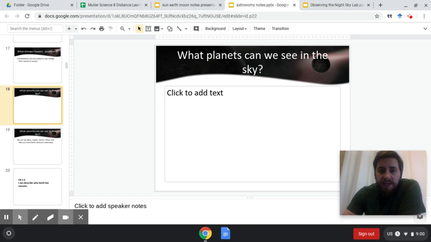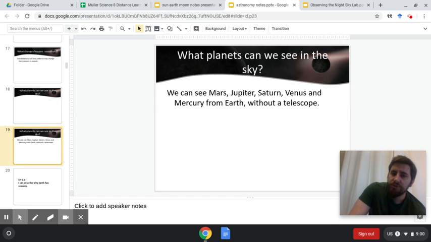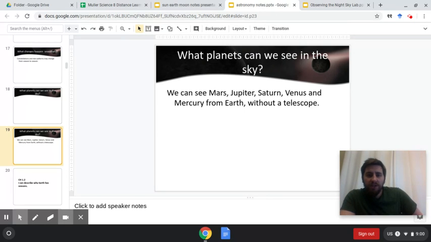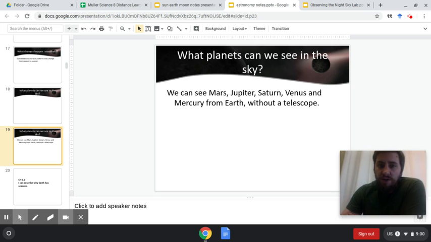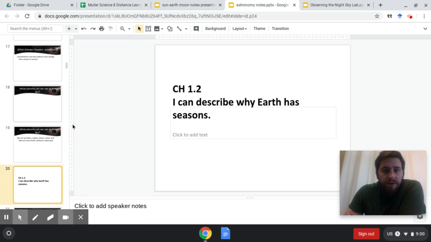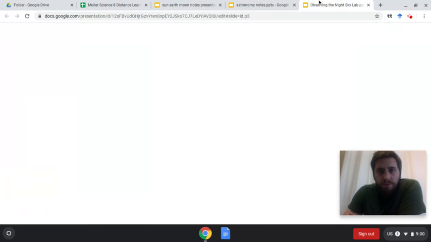What planets can we see in the sky? Well, we can see Mars, Jupiter, Saturn, Venus, and Mercury from Earth without a telescope. If you want to see the other 2 planets, Uranus and Neptune, you're going to need a telescope. Those are even farther out from Saturn, right? Okay, the next one, when we read, we'll do this. But we're going to move on to the last one here.